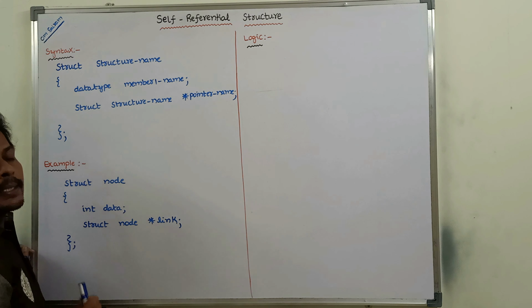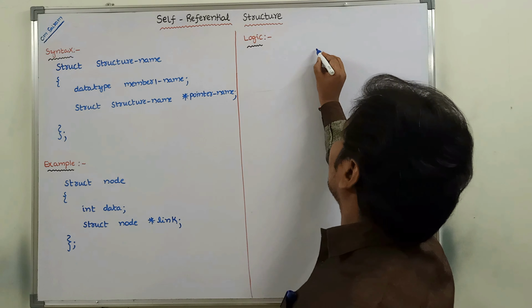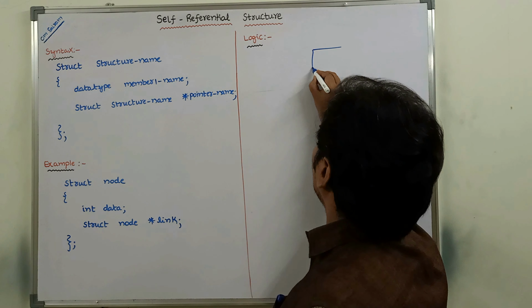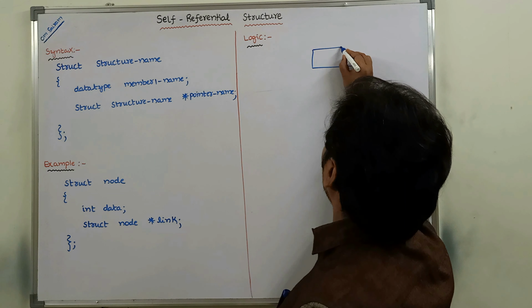Okay. Now, how to create the self-referential structure? To create the self-referential structure, first we have to create a node. This is called a node. This node contains two parts.